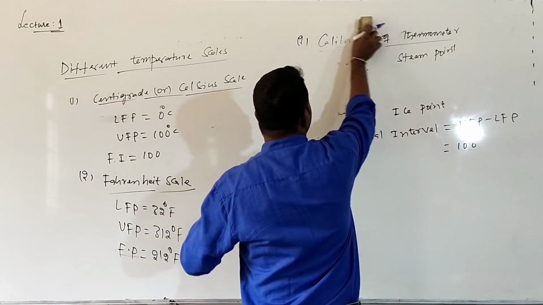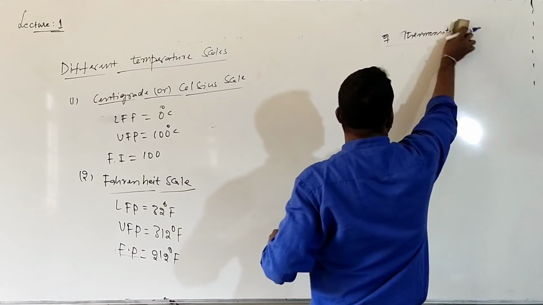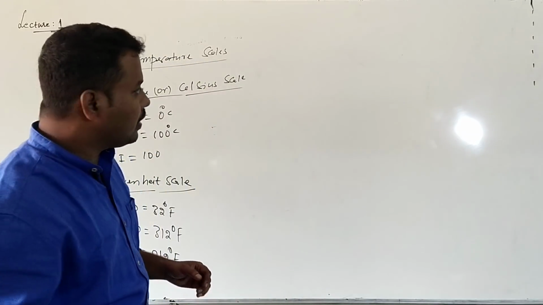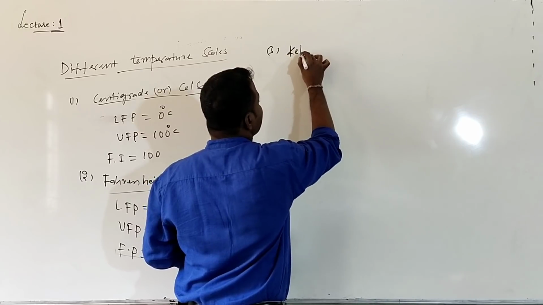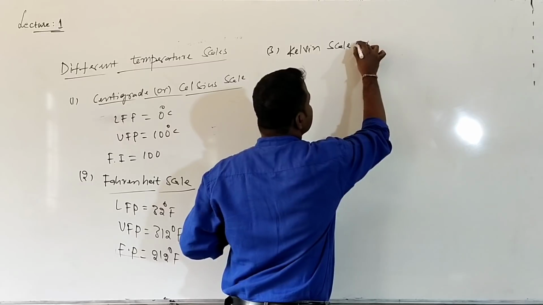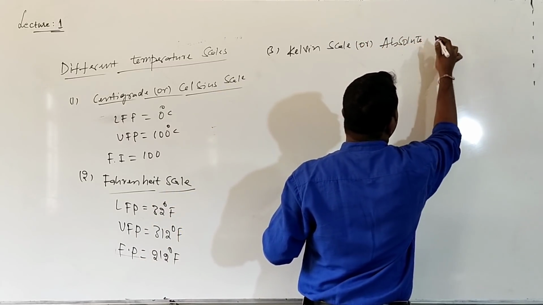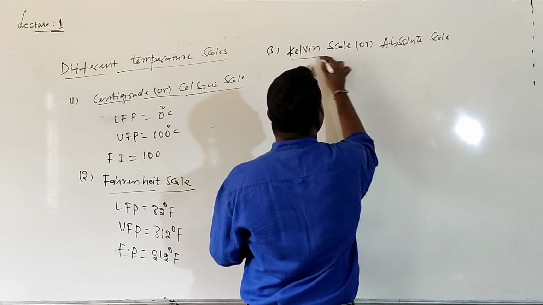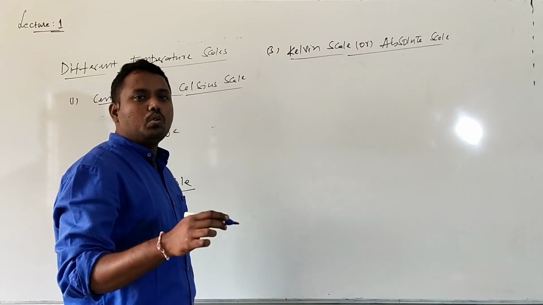After completion of the Fahrenheit scale, the next one is the Kelvin scale. The Kelvin scale is also called the absolute scale, or absolute temperature scale. In this Kelvin scale, generally, what is absolute temperature?